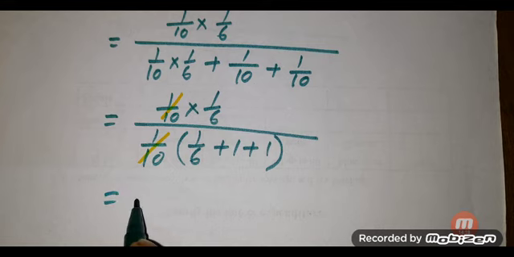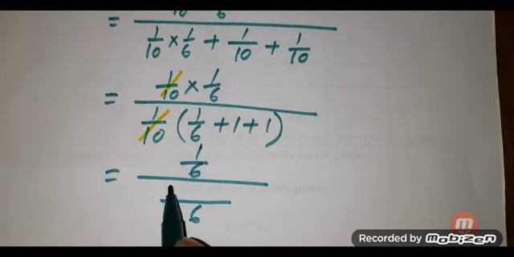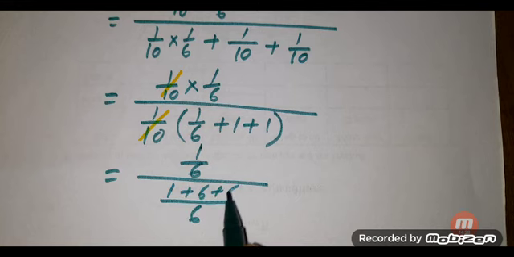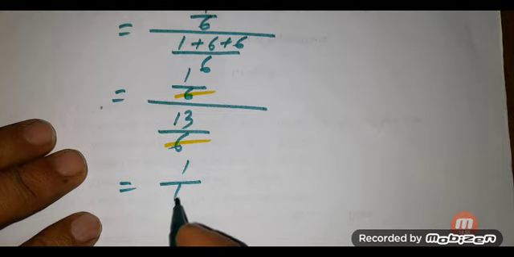Thus we get 1 by 6 in the numerator, and in the denominator we take 6 as the LCM, so here 1 plus 6 plus 6. Thus we get 1 by 6 in the numerator and 13 by 6 in the denominator, because 1 plus 6 plus 6 is 13. So we can cancel the 6s, and we get 1 by 13.